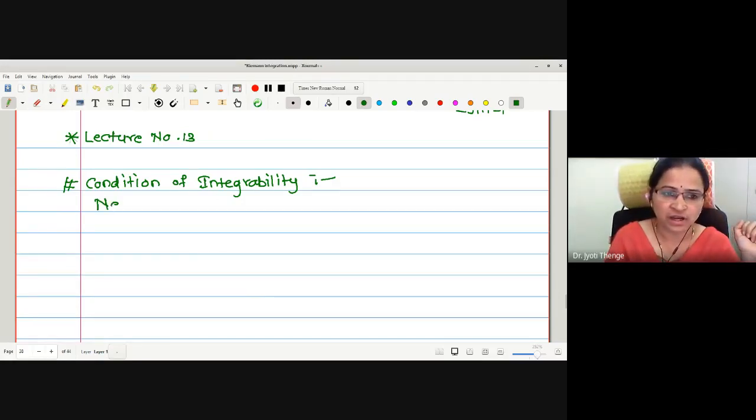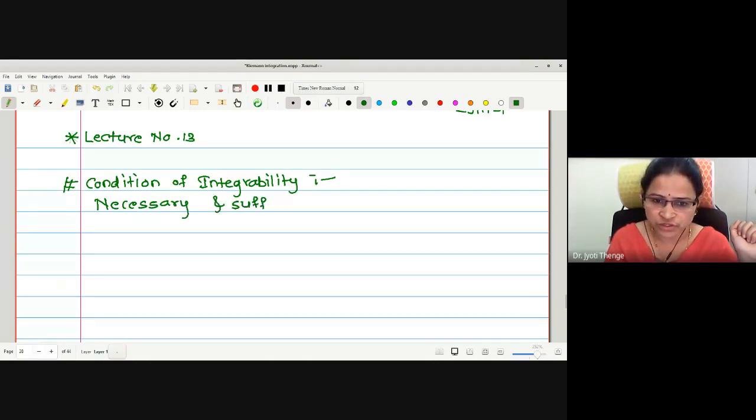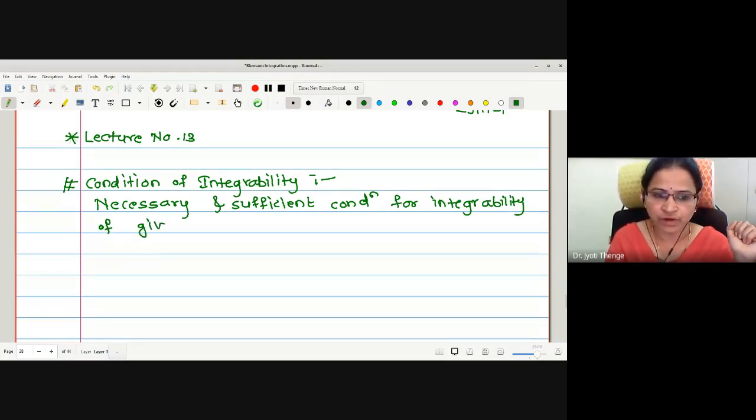Condition of integrability means the necessary and sufficient condition for integrability of the given function.